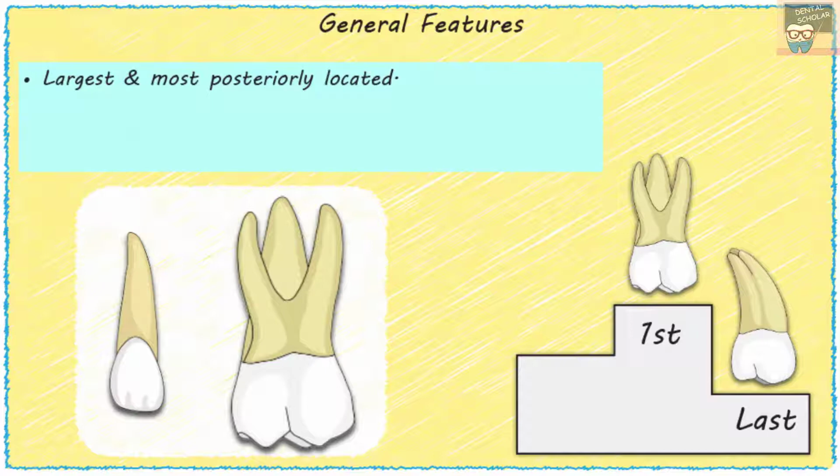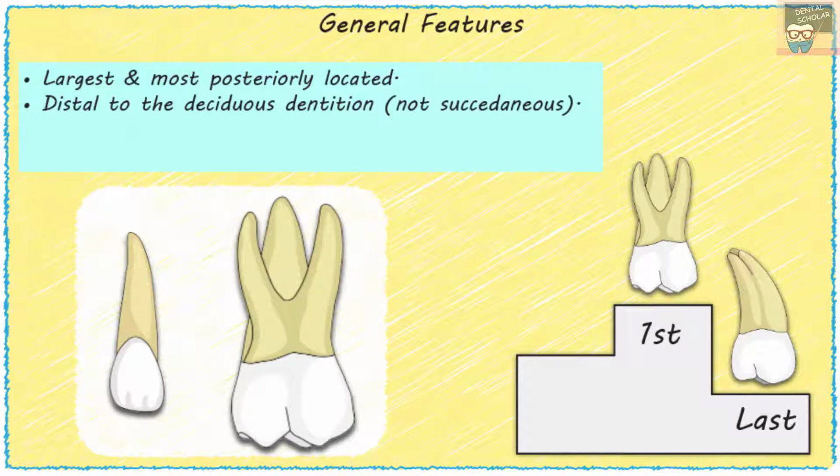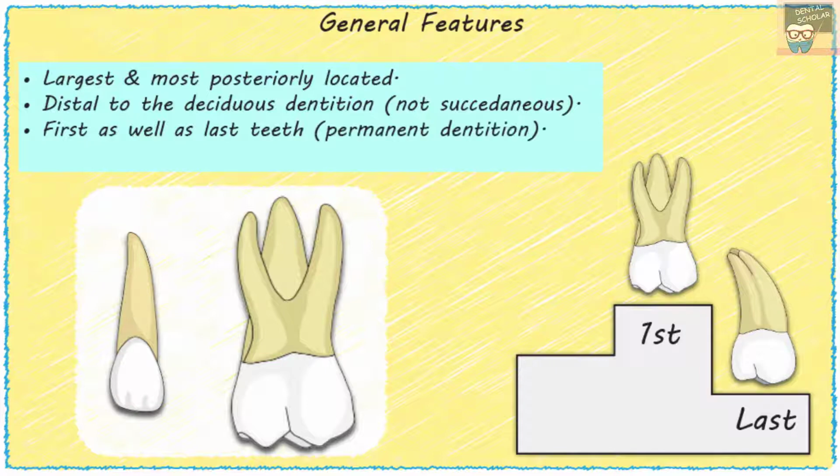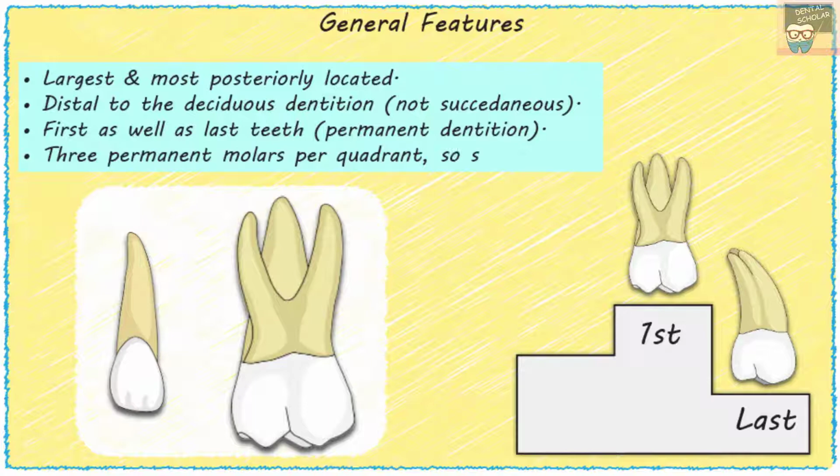Since they erupt distal to the deciduous dentition, they are not considered succedaneous teeth. Molars are the first as well as the last teeth to erupt in the permanent dentition. The first permanent tooth to erupt is the first molar, whereas the third molar is the last permanent tooth to erupt. There are 3 permanent molars per quadrant, that is first, second and third molars. So in total there are 6 permanent molars per arch.